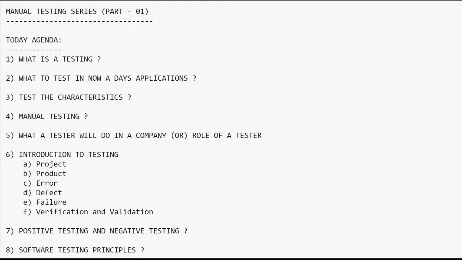Yeah, please try to join the sessions so that you may not feel any difficulties, because testing is a very easy job for each and everyone. But the only part here is you need to understand the flow: what a tester will do in real time, what the different tools are, what the different technologies are, what the different terms are which are available in software testing. We have to know these before going for any interview, and that is introduction to testing.